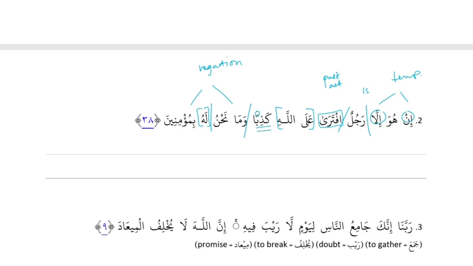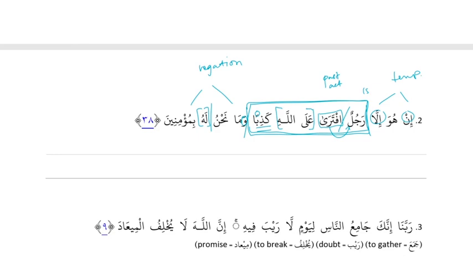And then rajulun iftara, that's a descriptive because before our sentence break we have a general word. Right. So this whole thing, رَجُلٌ افترى على الله كذبا, the general word and its sentence are a descriptive fragment. And then this new sentence, وَمَا نَحْنُ لَهُ بِمُؤْمِنِينَ, we're not going to look for. Why not? Because of the wa. Yeah. That just doesn't happen. You'll never have a waw between a general word and a complex descriptor. Okay. Right, so that's not. And so this is the only one. رَجُلٌ افترى على الله كذبا.